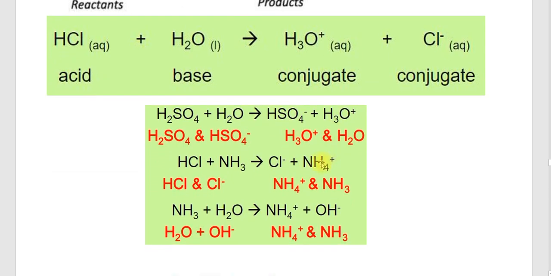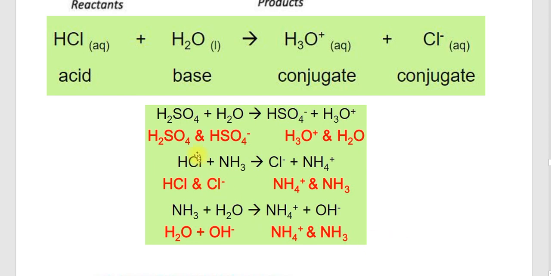Some other examples are also given here. H2SO4 plus H2O gives HSO4 minus plus H3O plus. Here H2SO4 is an acid and its corresponding conjugate base is HSO4 minus, and H2O is a base and its corresponding conjugate acid is H3O plus.